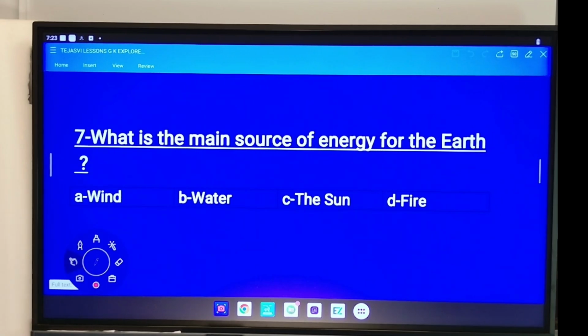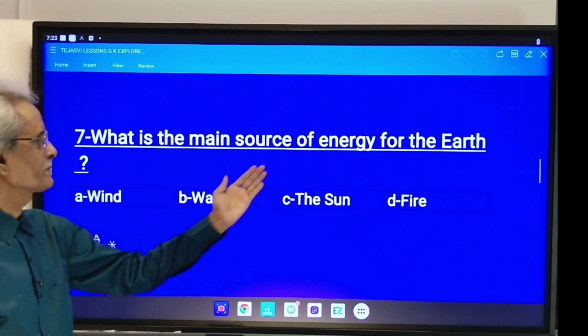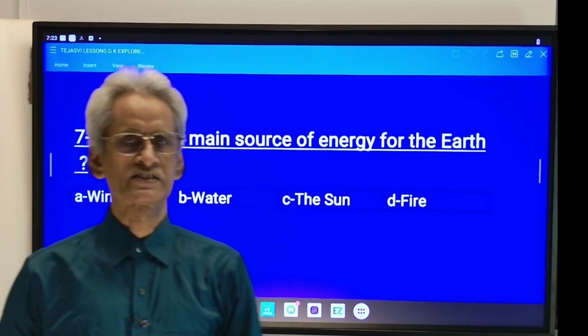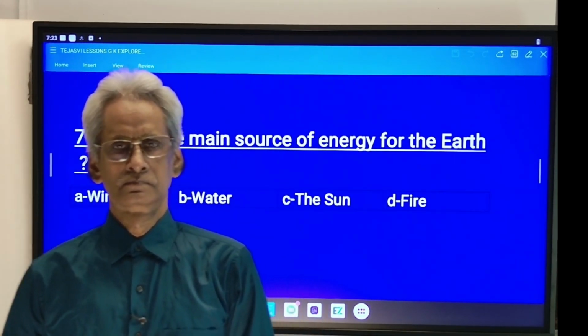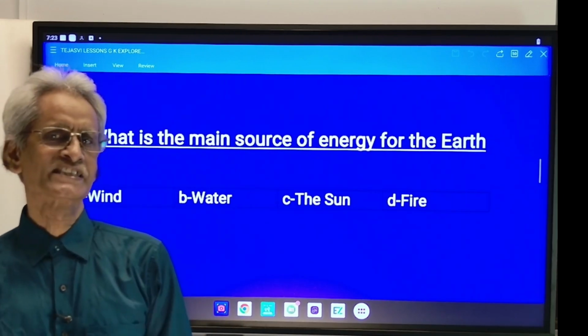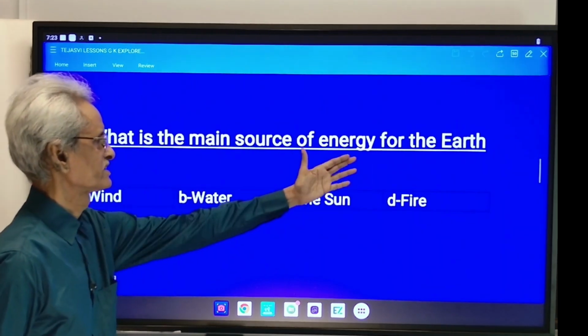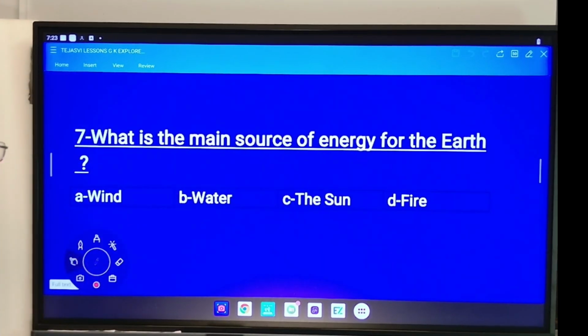Number 7. What is the main source of energy for Earth?